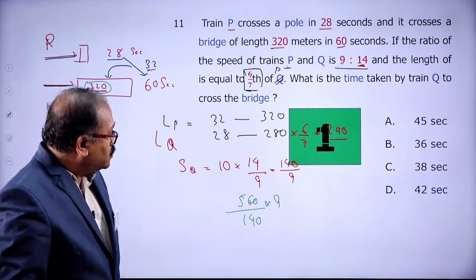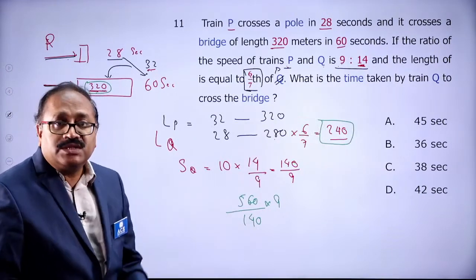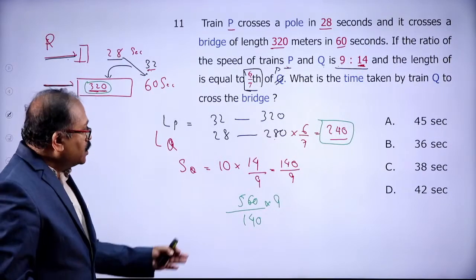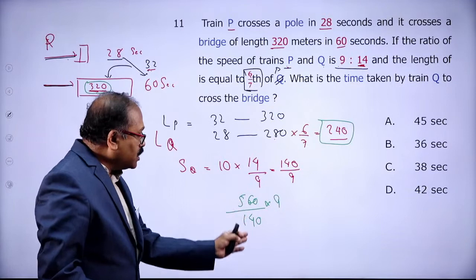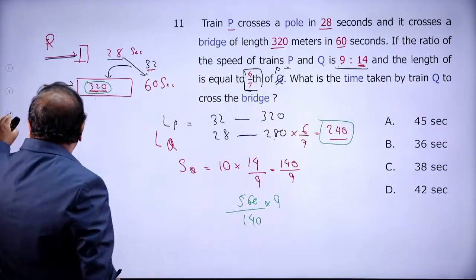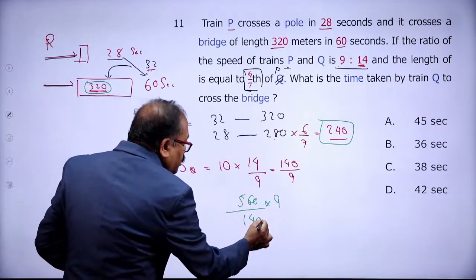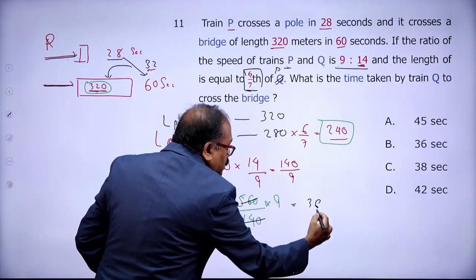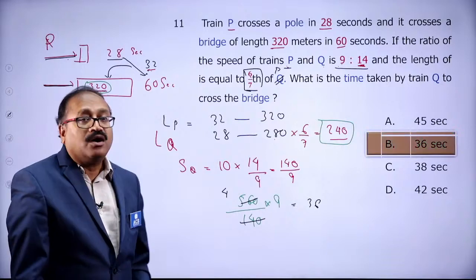No, time is given in seconds. Aman, time is given in seconds. So here 560, can you see that 14 times 4 is 56? So it gets cancelled how many times? 4 times. And 4 times 9 is 36. It will take 36 seconds. Option choice B.